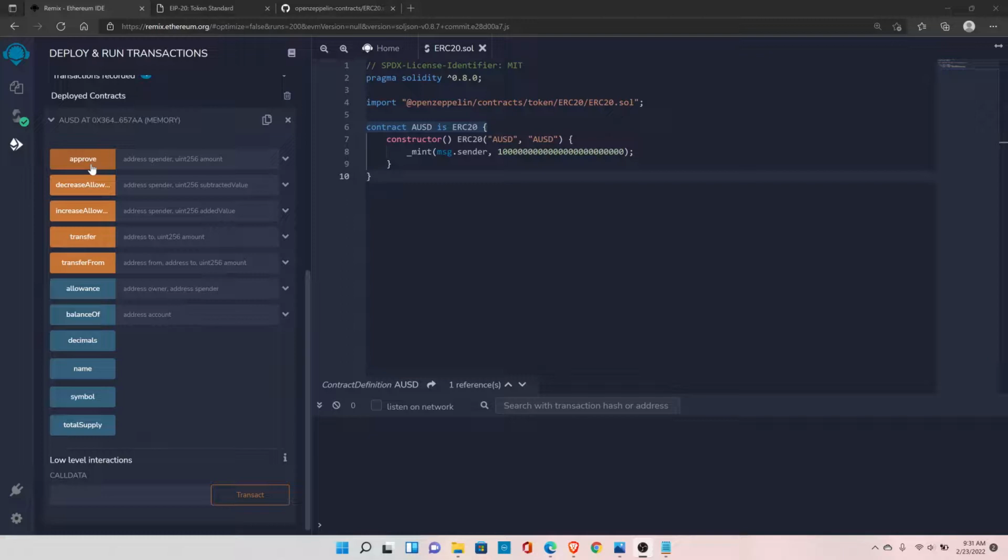Next is the approve function. Let's understand the approve function with an example. For example, you want to pay your monthly rent. You have two options. Either you can pay the monthly rent manually every month, or you can auto schedule with the auto pay option. With auto pay, you are authorizing your bank to withdraw a predefined or preset amount, whatever your rent amount is, to the property owner's account. So every month it will do that. The approve function is similar. Here you give the address of the person and you can define the amount. Now this person is authorized to withdraw that amount of money that you have approved from your account for whatever purpose.